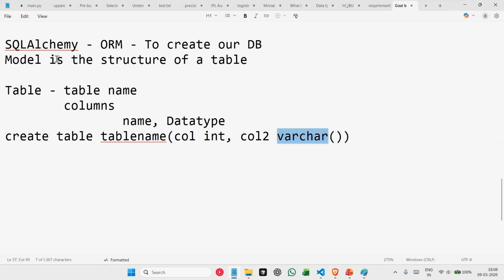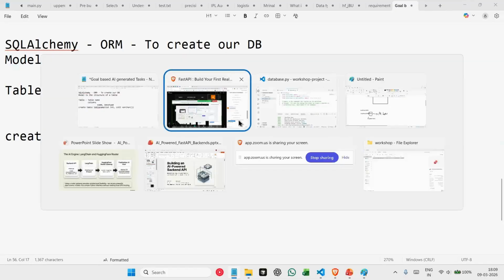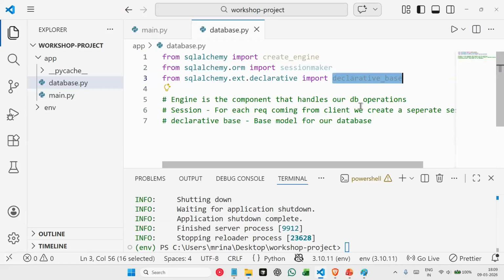Similarly, we create a model, and inside this model, we define our table name, we define all the columns and the data types as well. And this we do using a class. We basically do it using a base class, and that base class is provided using declarative base.